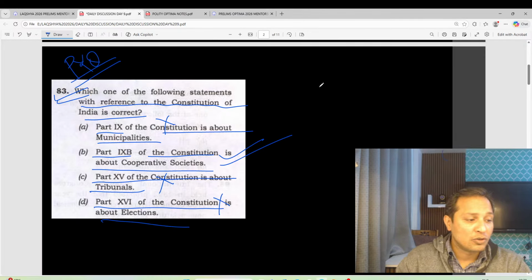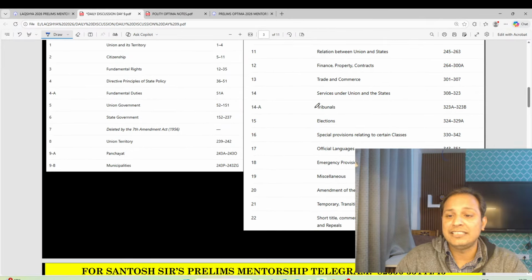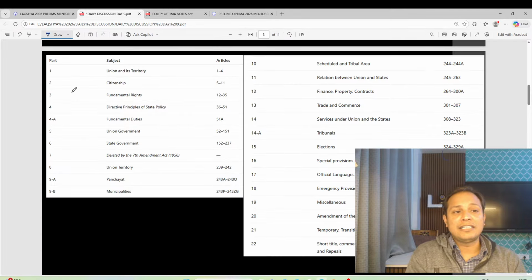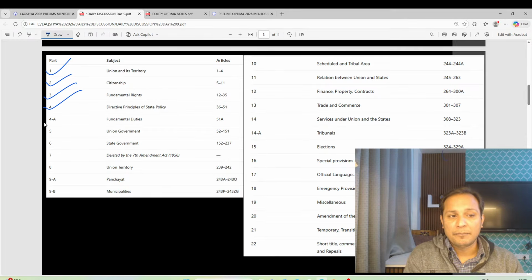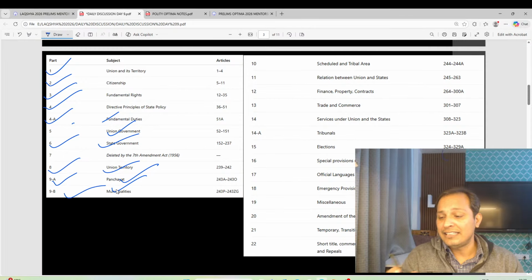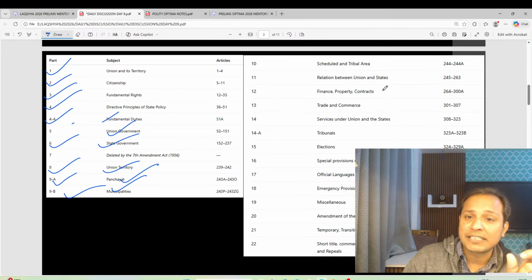So please go through all the parts. You can see these parts, guys. Part 1 is about union and its territories. Part 2 is about citizenship. Part 3 is about fundamental rights. Part 4 is about DPSP. Part 4A about fundamental duties. Part 5 is about union government. Part 6 is about state government. Then part 8 is about union territories. Part 9A panchayats. Part 9B municipalities. And guys, you have cooperatives also.